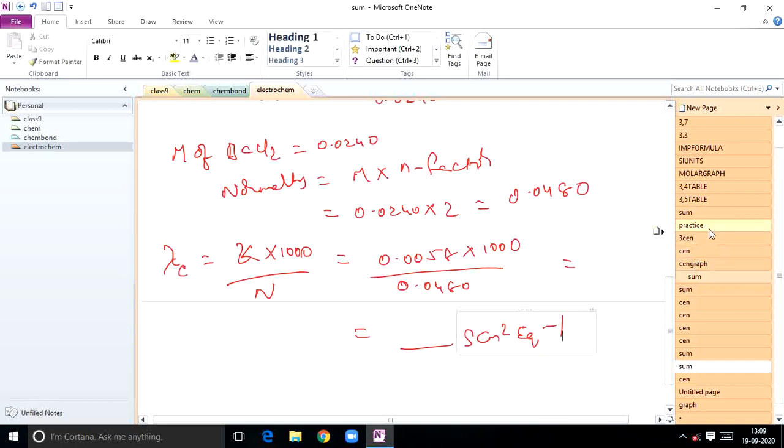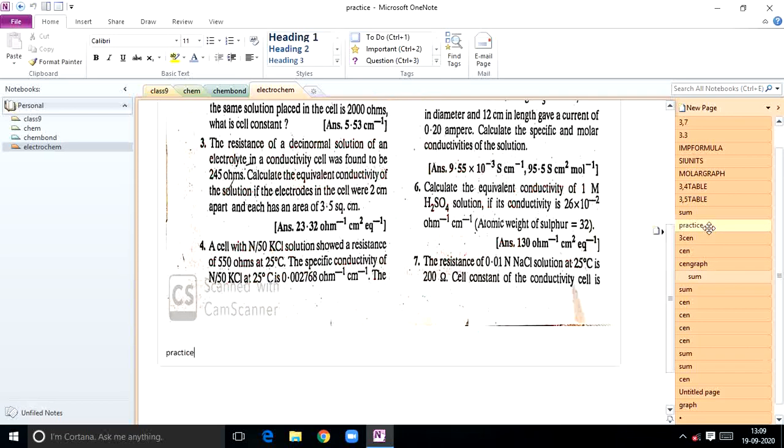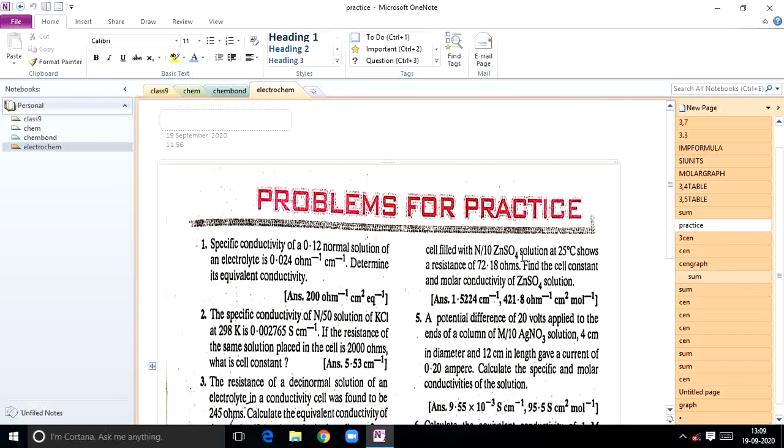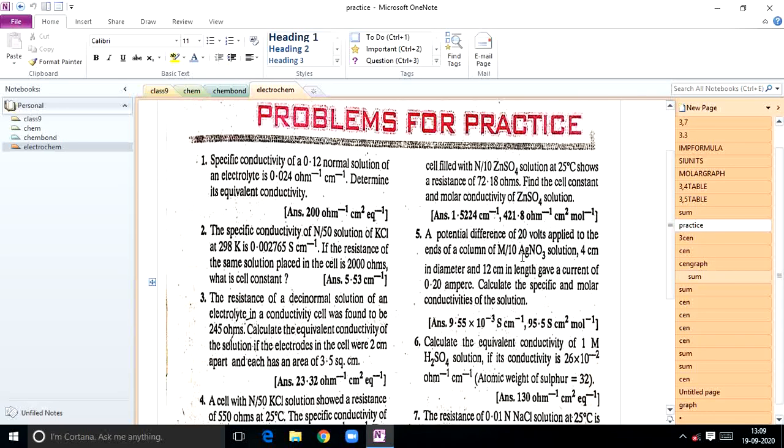Like that, same models you can practice. These questions you have to practice. Take a screenshot of this page and practice these models.